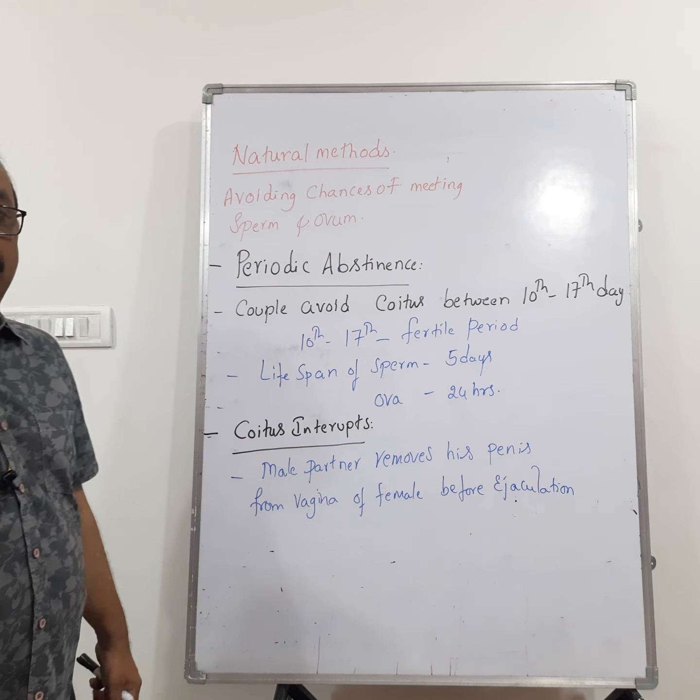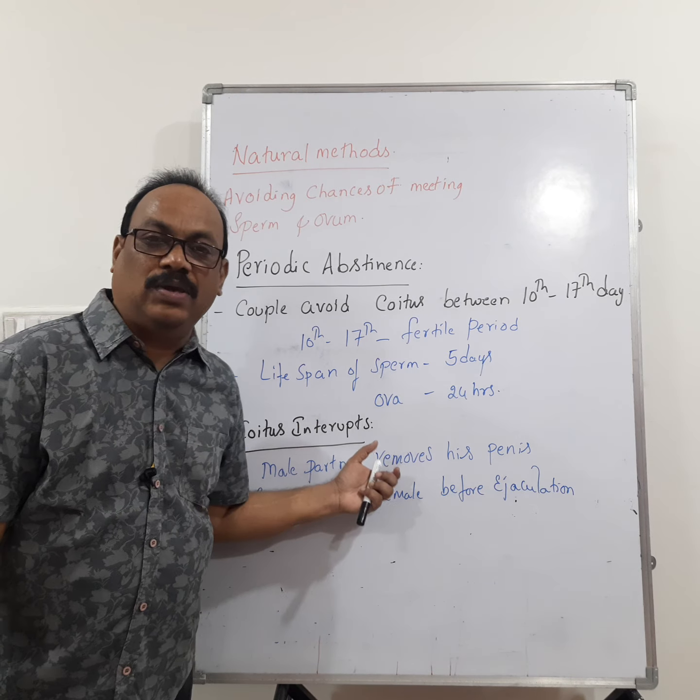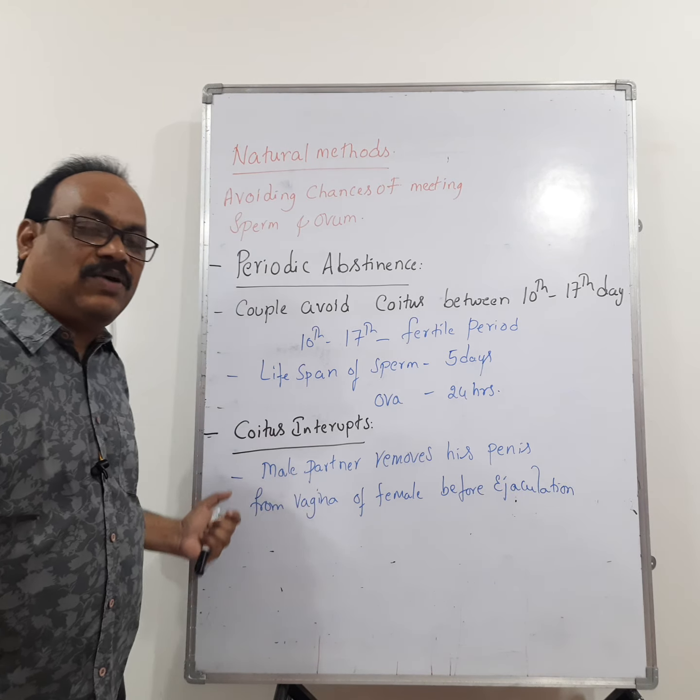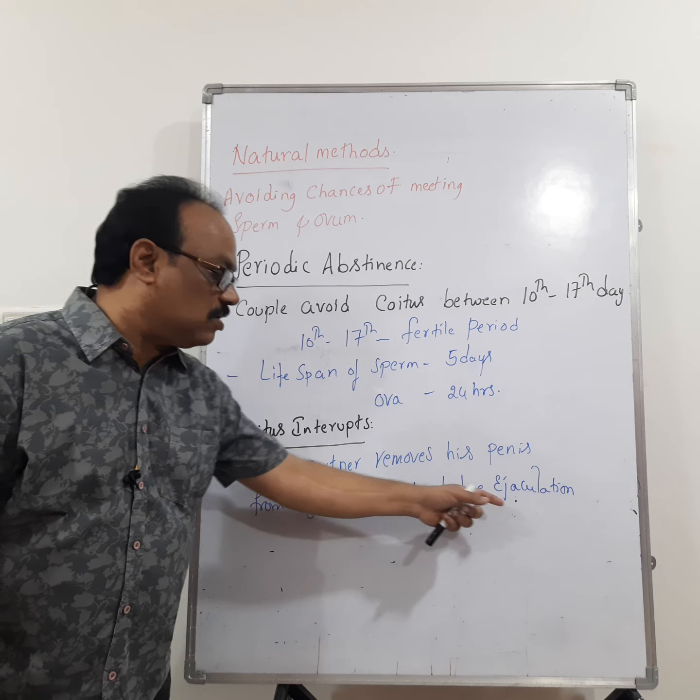That means the male partner is removing his penis from the vagina of the female before ejaculation.